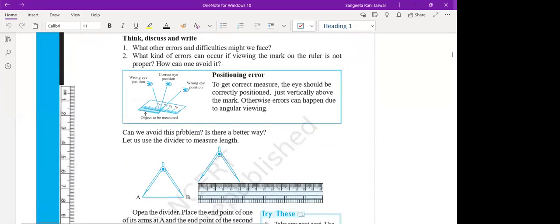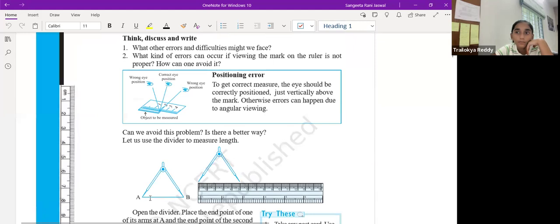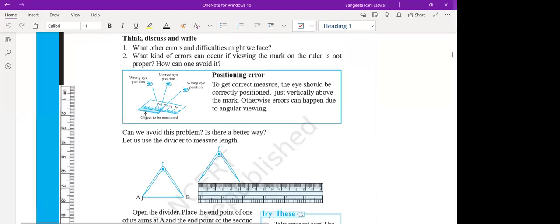Right, children? Yes, ma'am. So this is how first we measure on the line. See, we keep both the pointers on either end and then we bring it on the scale to measure how much is that opening of the divider. So that gives us the very accurate measurement.